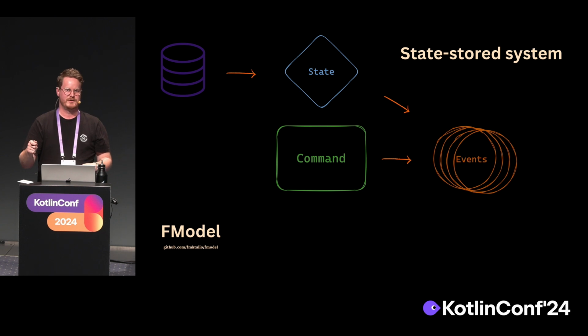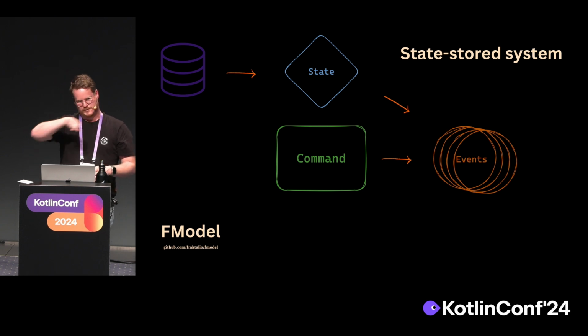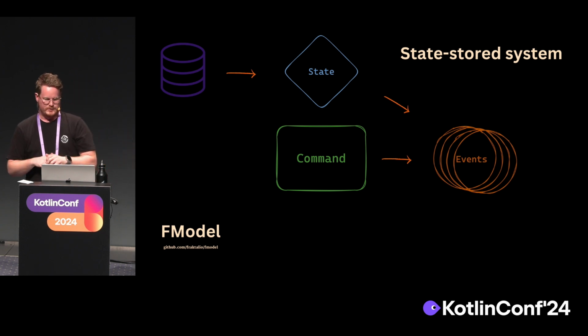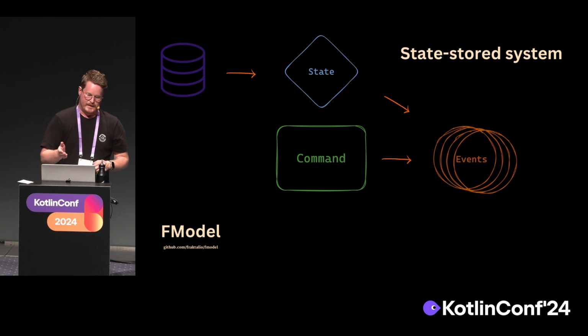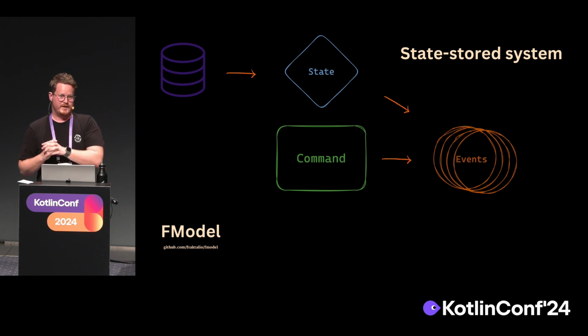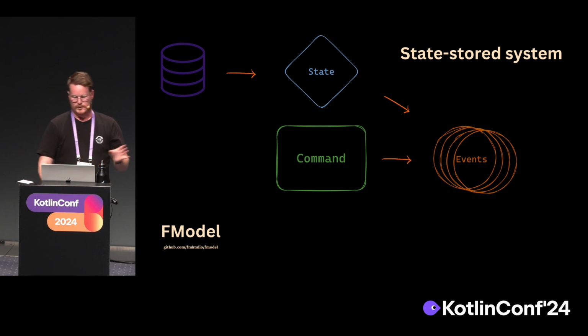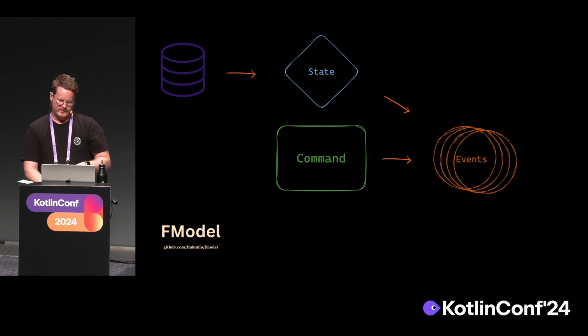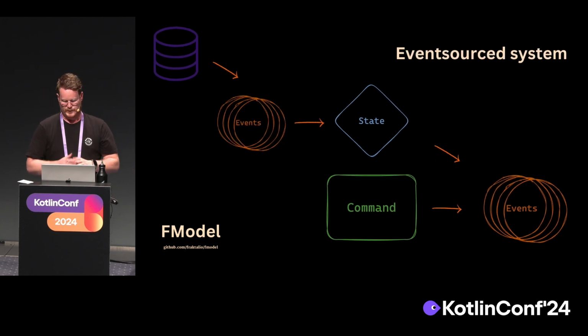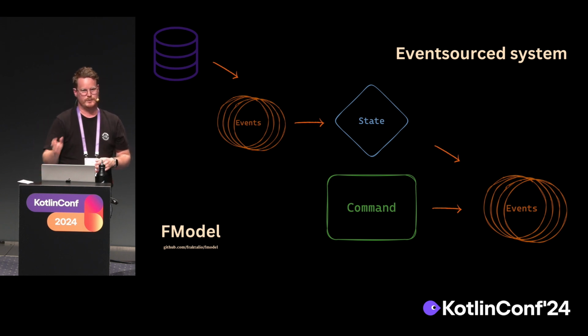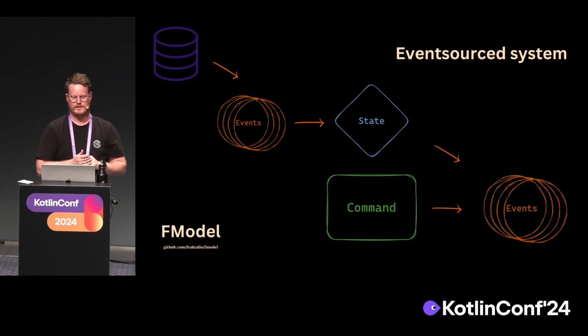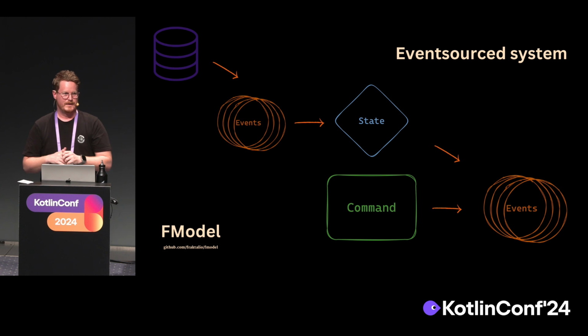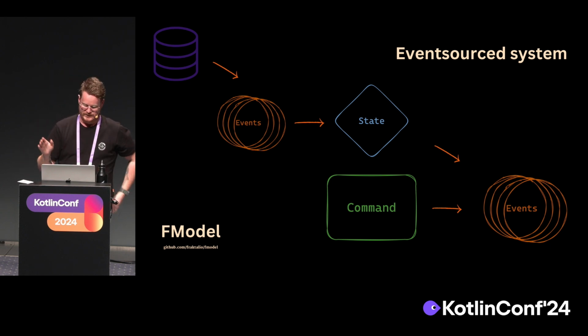Once they change their email address, we change the email address and we store the changed user to the database. This model is completely supported by FModel, but what is way more interesting and what I think is a very underutilized tool is an event source system, where we actually store the events in the database, all the facts that have happened. And with all these facts, we have enough information to calculate any states that we would be interested in.